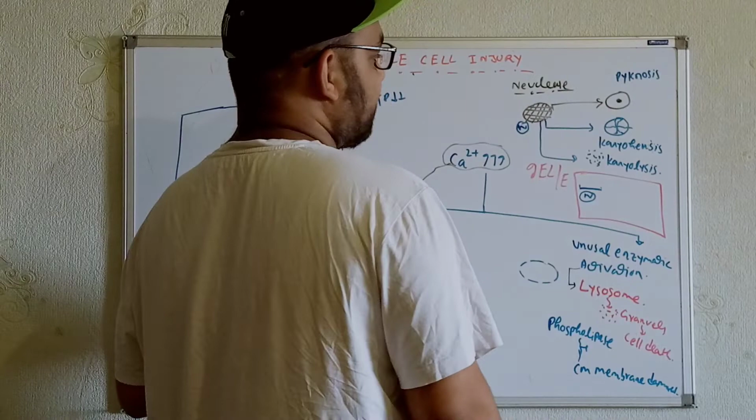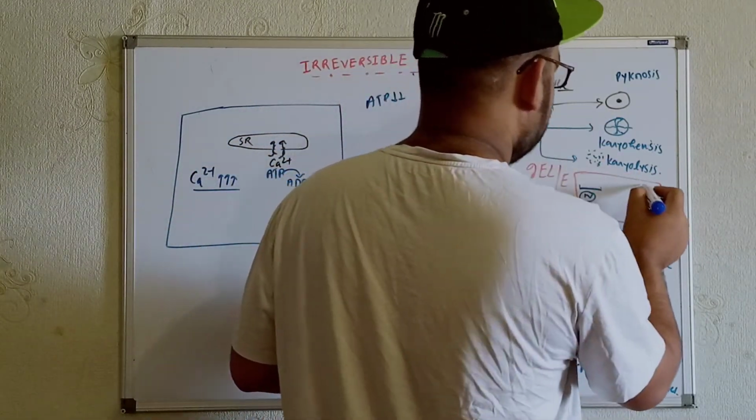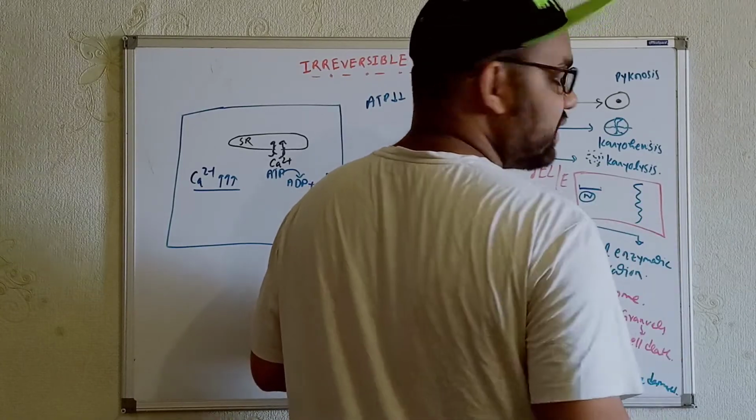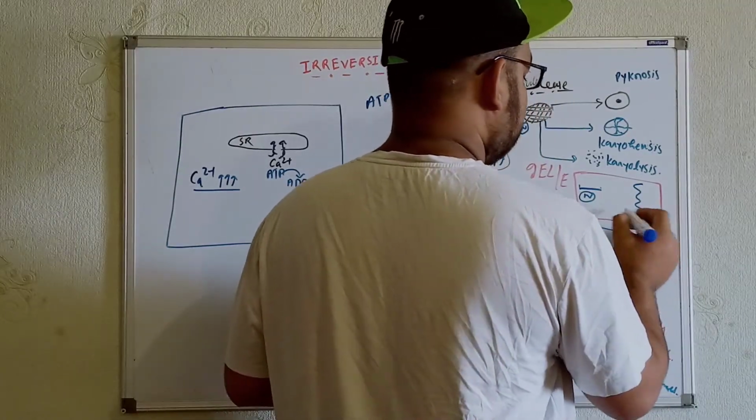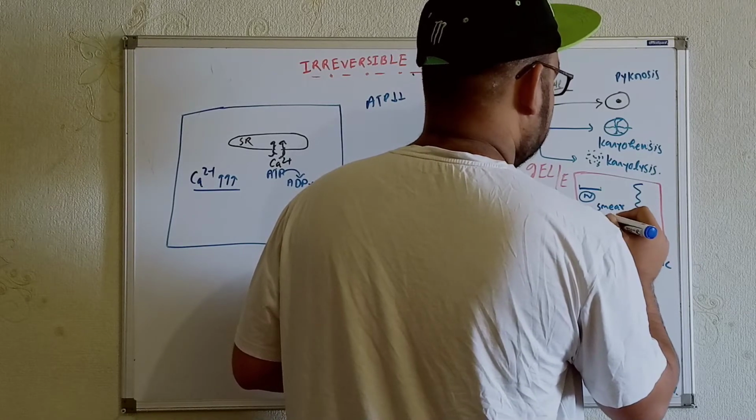But whenever there is necrosis, or irreversible cell injury, in these cases we'll get a band just like this. This is known as the smear pattern. The band will be just like this. This is known as the smear pattern.